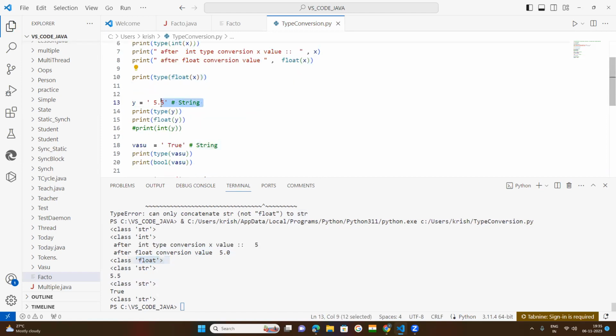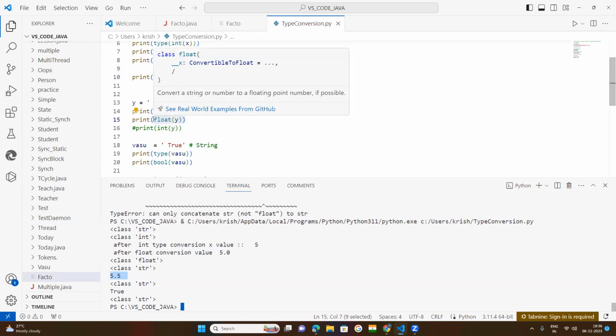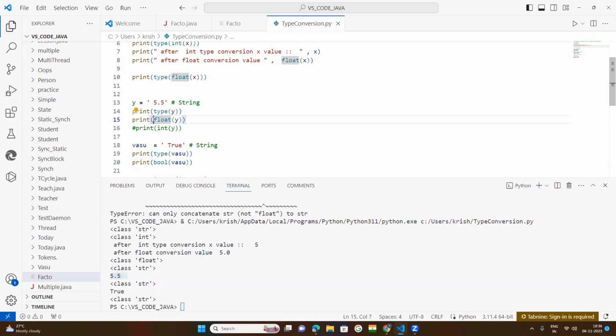Now come down. This is your string type of data. You try to know it is 5.5, a string value. Okay, why is it so? Because it is converted into float by the float function. Now if you want to keep some text here, you can keep the text here. After type conversion. Type conversion means converting from one data type to another type.